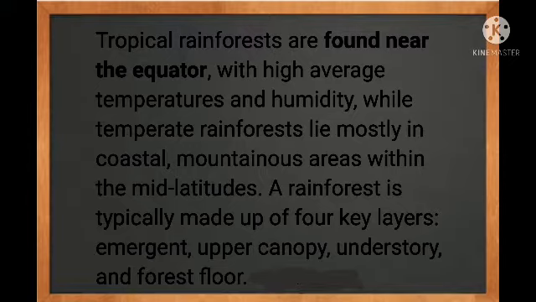Tropical rainforests are found near the equator, with high average temperature and humidity, while temperate rainforests lie mostly in coastal mountain areas within the latitudes. Rainforest is typically made up of 4 key layers: emergent, upper canopy, understory, and forest floor. Wait, I will show you a picture of them.